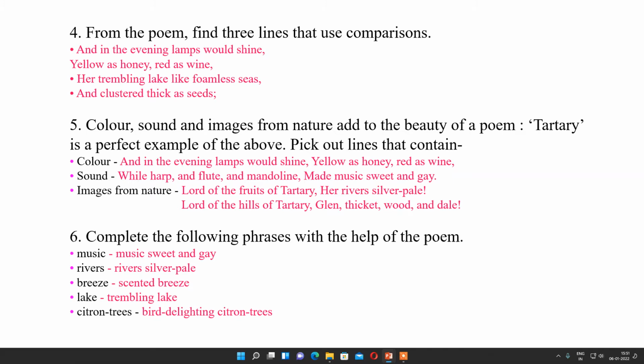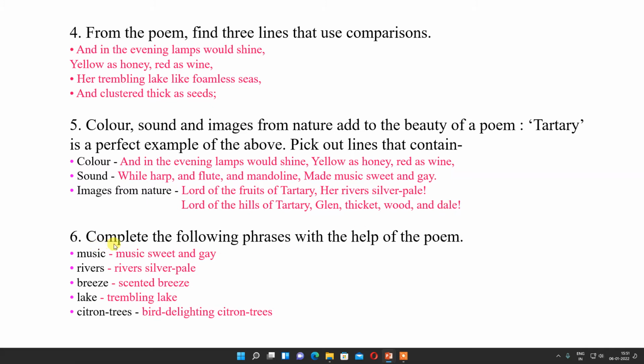Question number 5. Color, sound and images from nature add to the beauty of a poem. The poem Tartary is a perfect example of the above. Pick out lines that contain color. So which line contains color? And in the evening lamps would shine, yellow as honey and red as wine. Sound. While harp and flute and mandolin made music sweet and gay. Images of nature. Lord of the fruit of Tartary, her river silver pale. Lord of the hill of Tartary, glen, thickest wood and dale. So here you can see the images from nature.